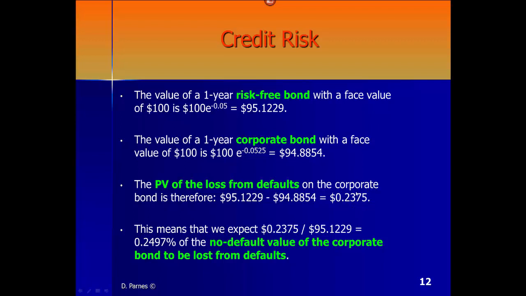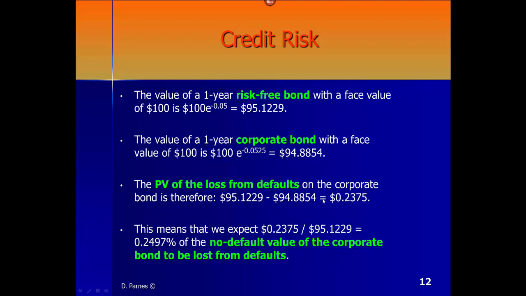What it also means is that we expect almost 24 cents relative to a price of 95.1229, which is the present value of the risk-free bond, which is about 0.2497% of a no default value of the corporate bond to be lost from defaults.